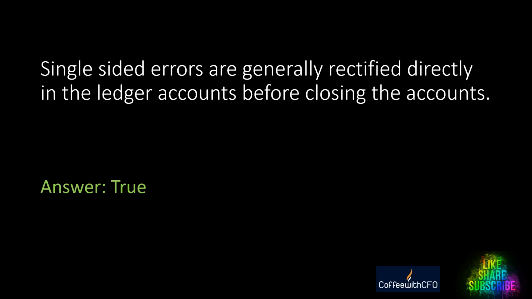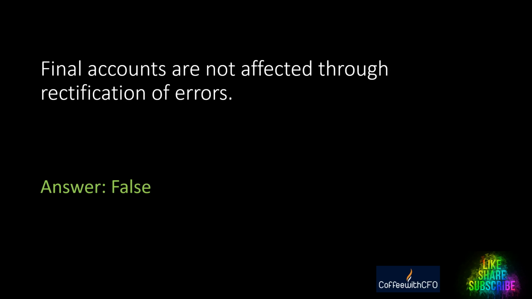Single-sided errors are generally rectified directly in ledger accounts before closing the accounts. True or false? True. We can correct the single-sided error directly in the ledger accounts before closing the books of accounts. Next question.